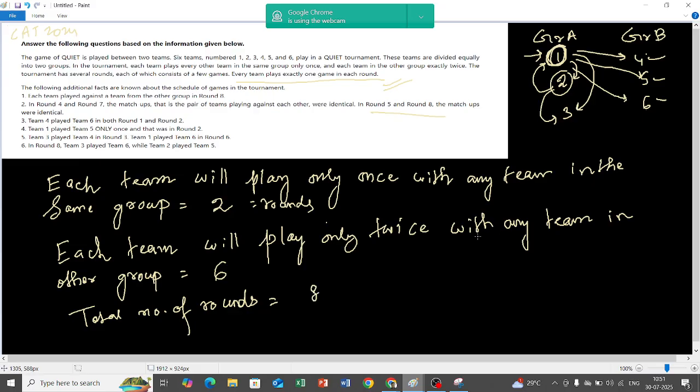अभी क्वेश्चन है कि In each round it is given that each round consists of a few games. तो इसका मतलब each round में कुछ matches हो रहा है. How many matches are occurring? If I take team 1, there are 6 teams. So how many pairs are there? 3 pairs are there, right? In each round every team is playing. If I take round number 1, every team is pairing and playing. So how many matches are possible then? 3 matches. Is it clear, this one?